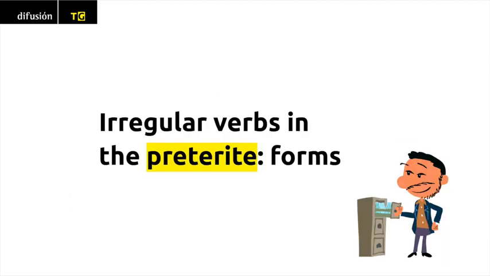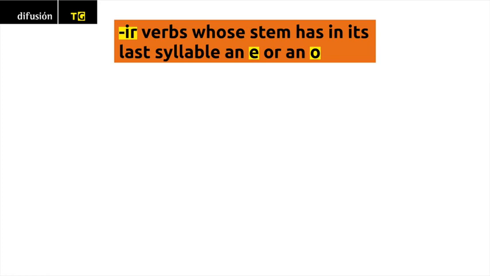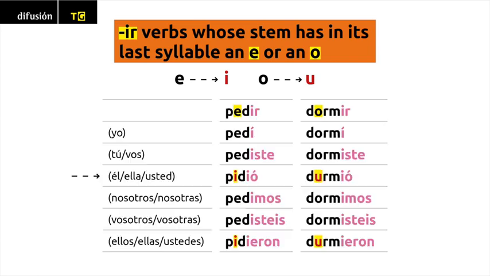Irregular verbs in the preterite. Forms. In all IR verbs whose stem has in its last syllable an E or an O, the E changes to an I, and the O changes into a U in the third-person singular and plural forms.